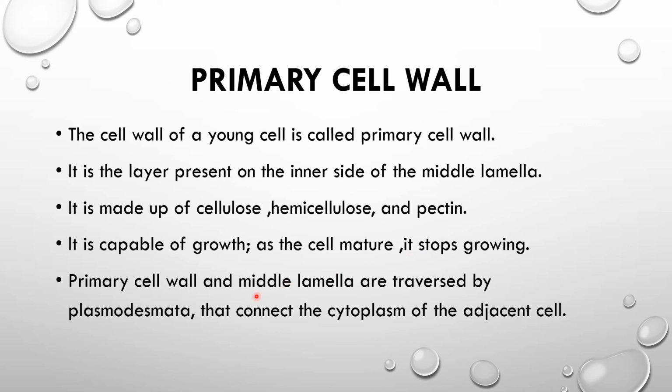and the primary cell wall and middle lamella are traversed. Traversed means travelled through. So these are the particular structures through which things are transported, the plasmodesmata, that connect the cytoplasm of adjacent cells, through which material can pass from outer to the inner of the cell, that is your cytoplasm, with the help of the medium that is known as plasmodesmata.